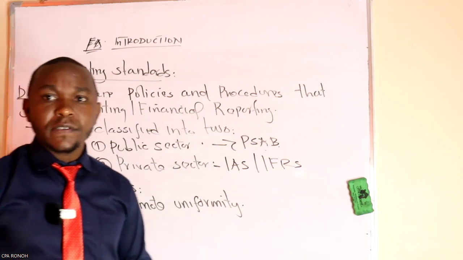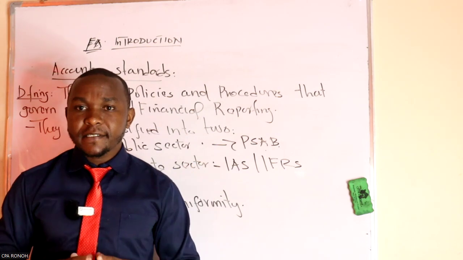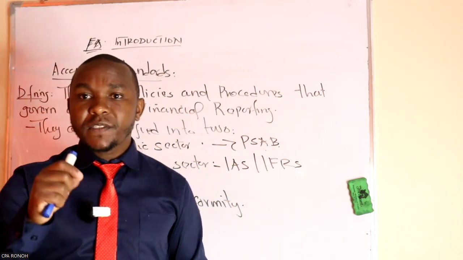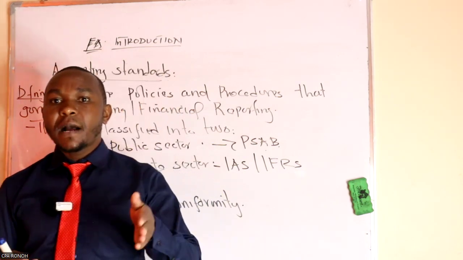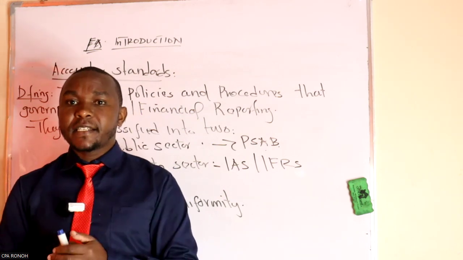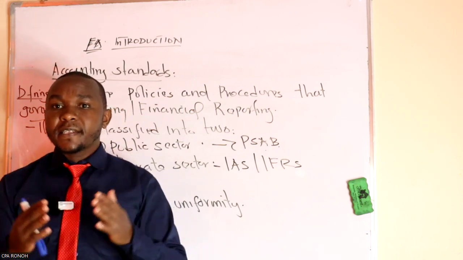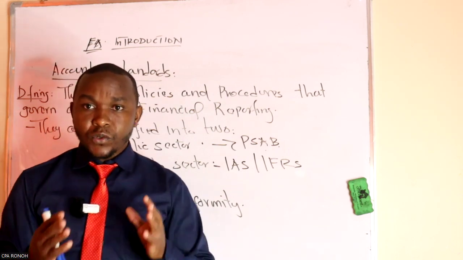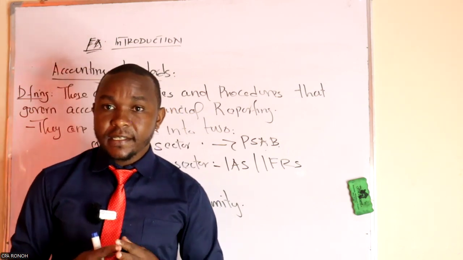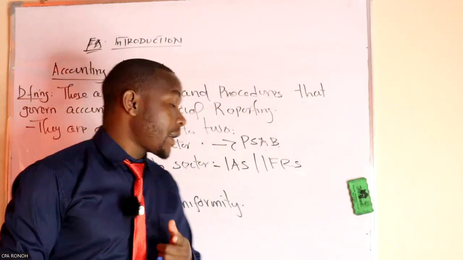This standard was introduced so that all accounting is uniform. If you go to the UK, they're using IAS 1. If you come to Kenya, they're using IAS 1. If you go to Tanzania, they're using IAS 1. If you go to Spain, they're using IAS 1. So this standard is uniform. What I really love about accounting is that all the principles remain the same, regardless of where you are.